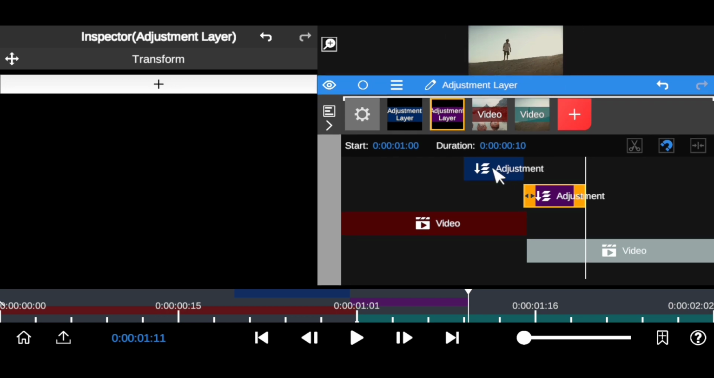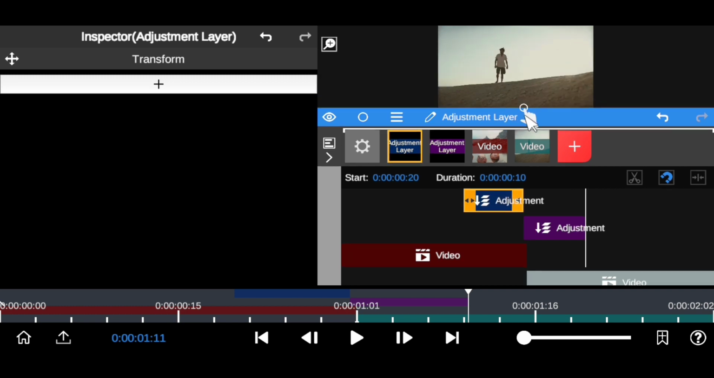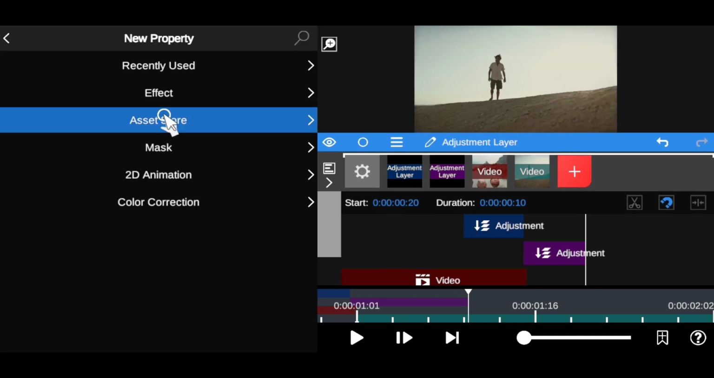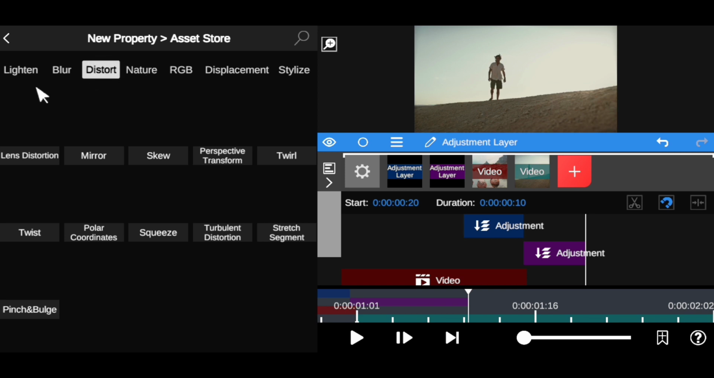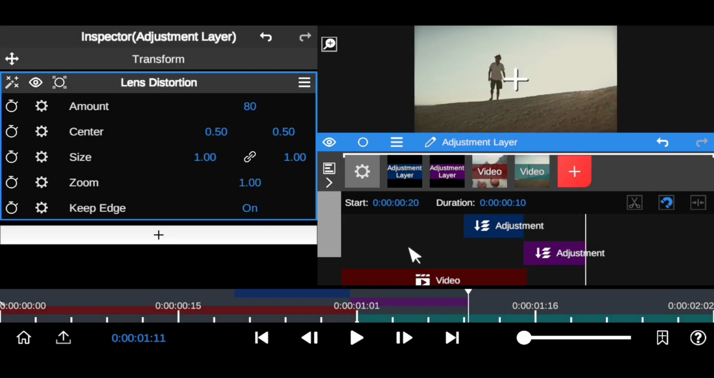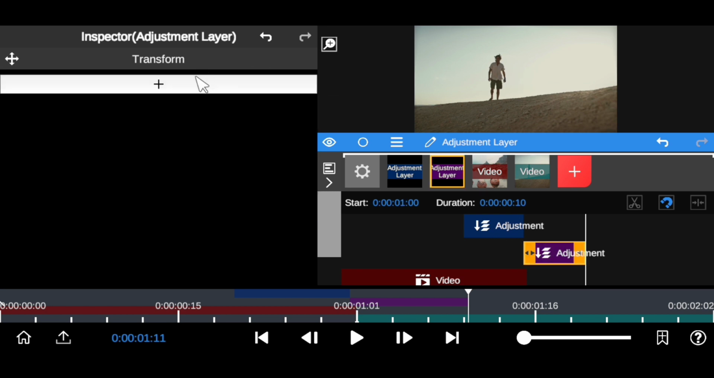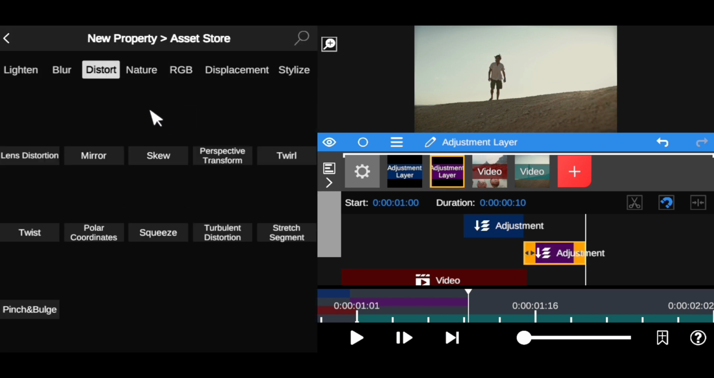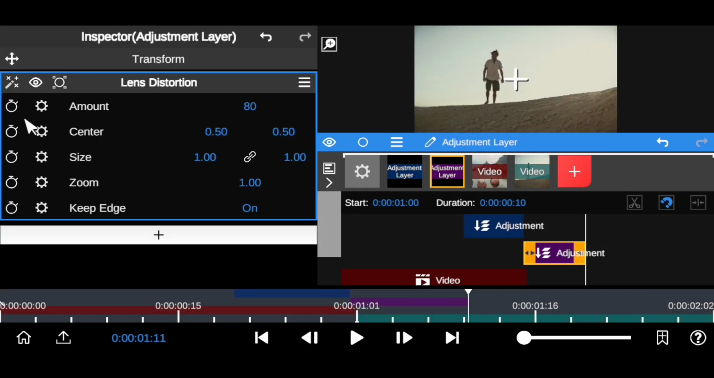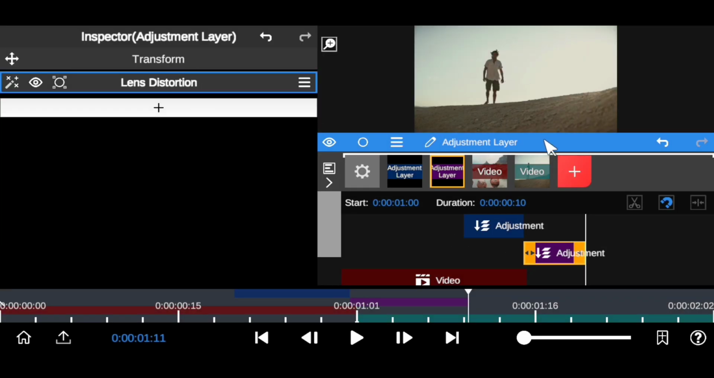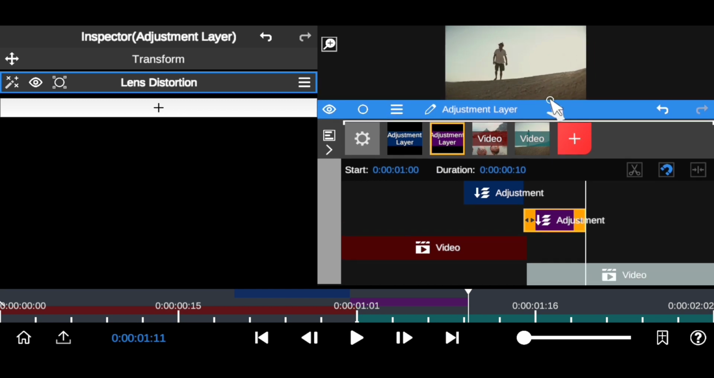All I want to do now is apply this lens distortion zoom transition onto each adjustment layer. I'm going to click on the first adjustment layer and head to this plus icon. Go to effects store, then go to distortion and go to lens distortion. So you've applied that onto the first adjustment layer, then click on the next one as well and apply the same lens distortion onto it. You can close this up and open this up so you can see what you're actually doing properly.